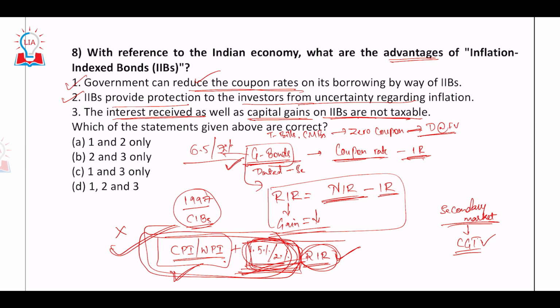If you directly buy and keep it with yourself and earn interest, there would be no tax on that interest. But if you buy it from someone else as a second party and sell it and then make gains, for that there will be what? The capital gains tax. So statement 3 is wrong. The answer would be 1 and 2 only.